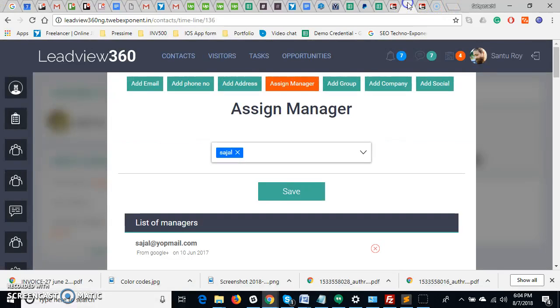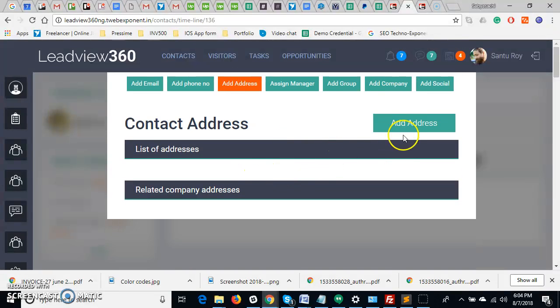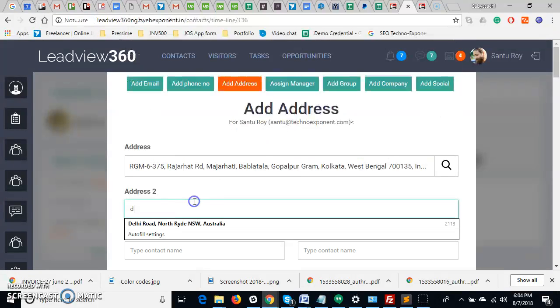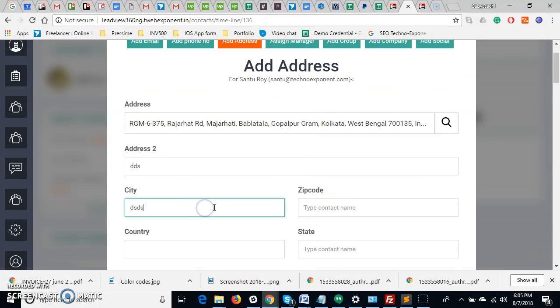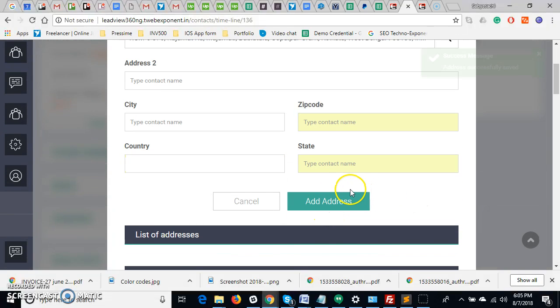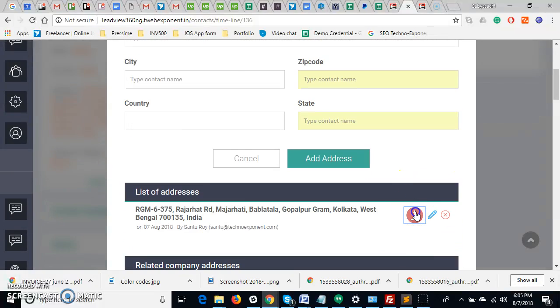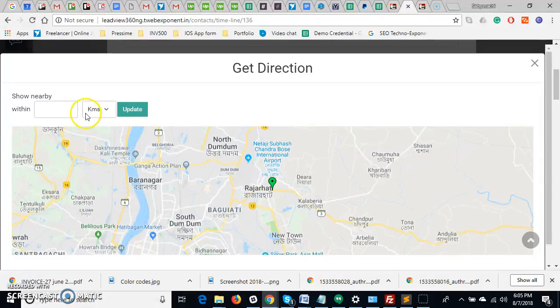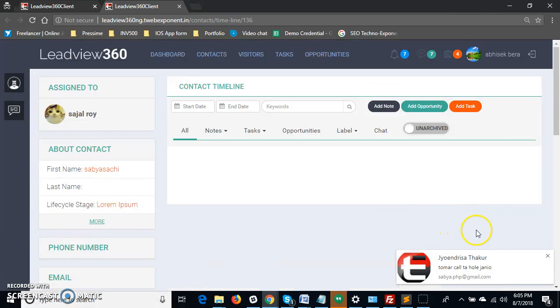So if I go here, this is the address, and if you add any address, so let's say you add any address, and you save it. So get direction, you can get direction from here. If you search here within any miles, kilometers, if other contacts are related to that, you can see them.